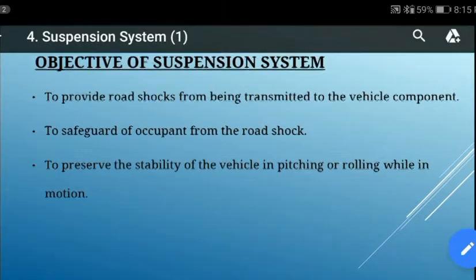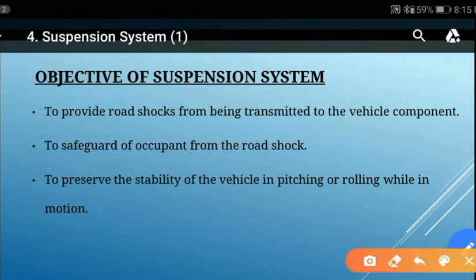Let's see its objectives. The first objective of the suspension system is to avoid road shock being transmitted to the vehicle. Then it safeguards the occupant from road shock. Occupant means the person sitting inside the car. And it preserves the stability of the vehicle against pitching and rolling in the vehicle motion. So these are the main objectives of the suspension system.